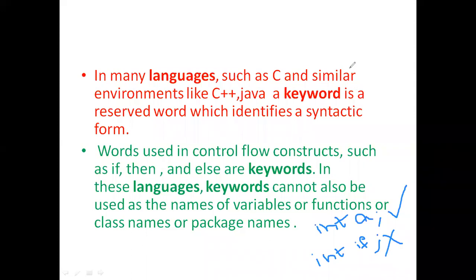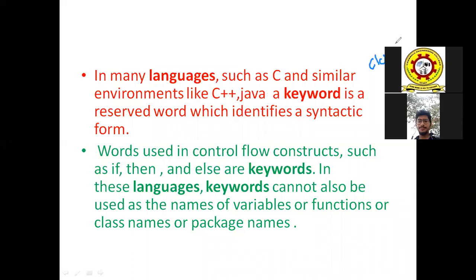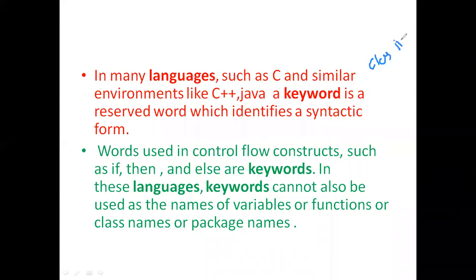Similarly, when I want to declare a class, I declare it with the class keyword followed by the name of the class. It is valid because A is not a keyword in Java. But if I want to declare a class, I cannot declare it as class int.